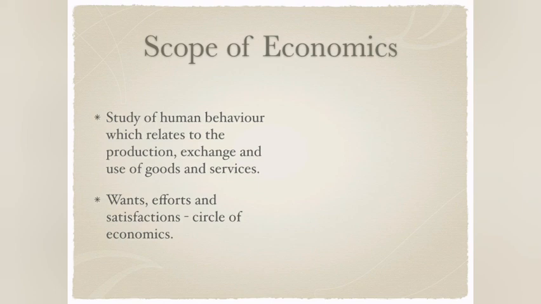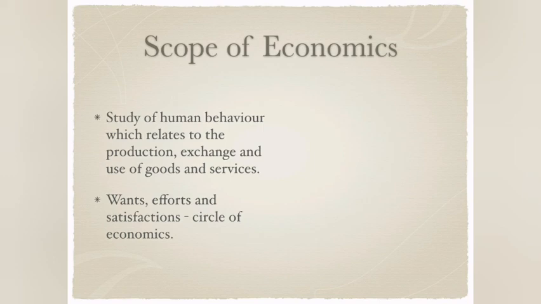So the scope and the subject matter of economics is just the economic activity of man. In simple terms, we can say that wants, effort, and satisfaction are the cycle of economics in general terms.